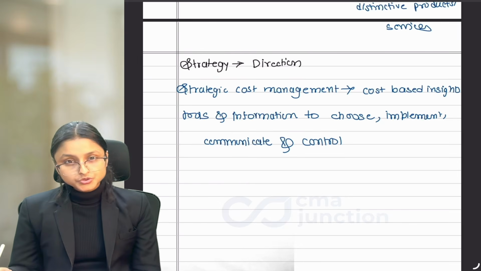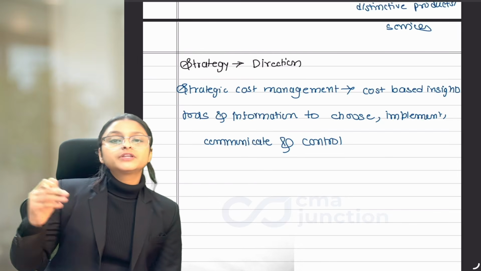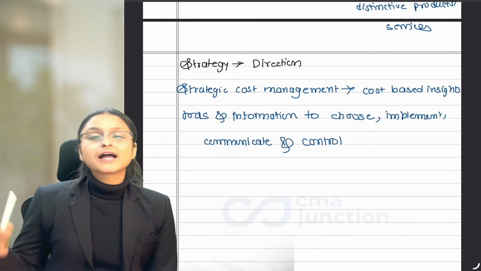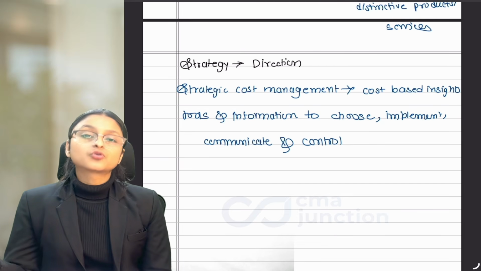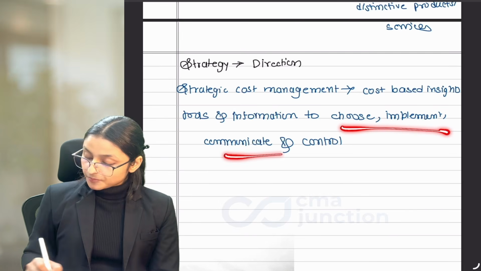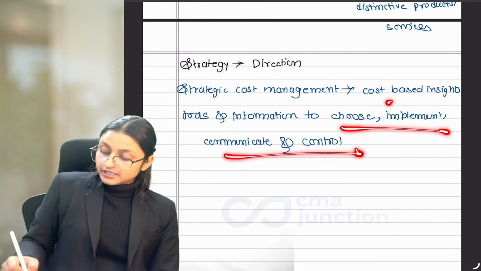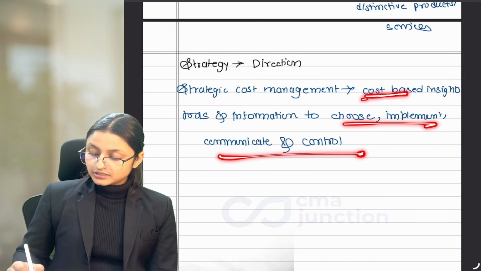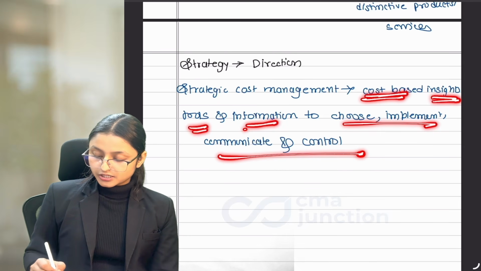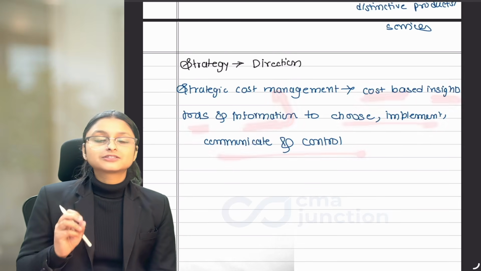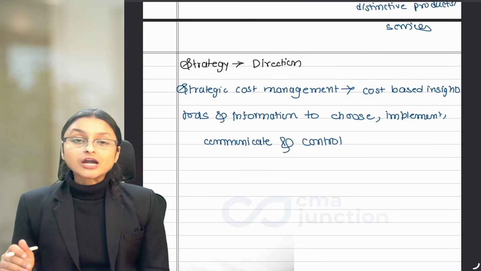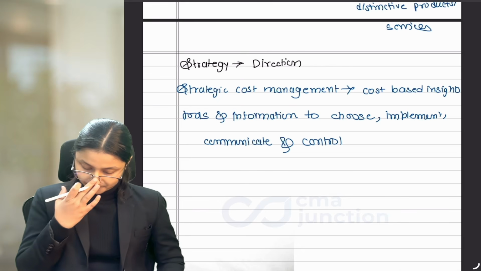Strategy is first chosen, then it is communicated to everyone in the organization. After communication, it is implemented, actually followed, and then we need to control the strategy. For the whole process of the strategy, you need strategic cost management, because in every stage, you will need cost-based insights, tools and information, which will be provided by strategic cost management. So in every stage of strategy, strategic cost management is useful.